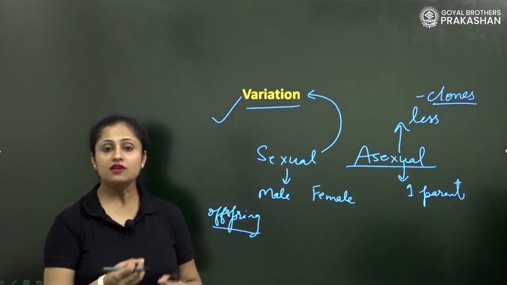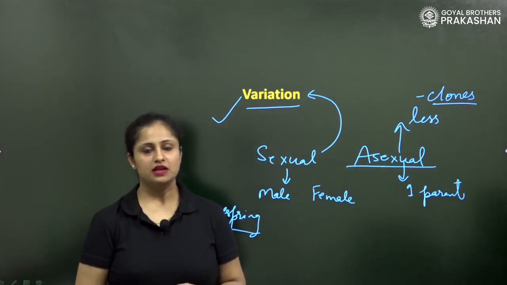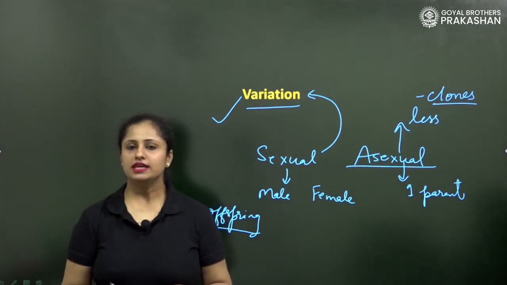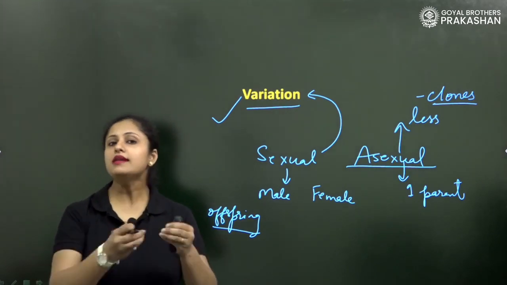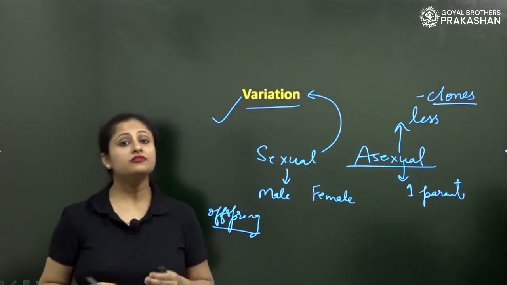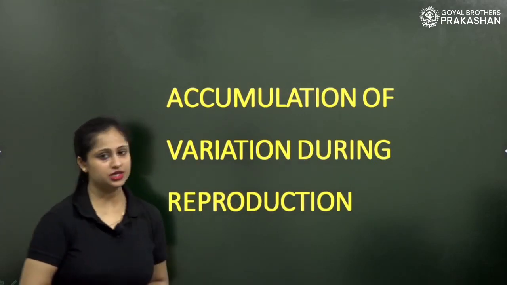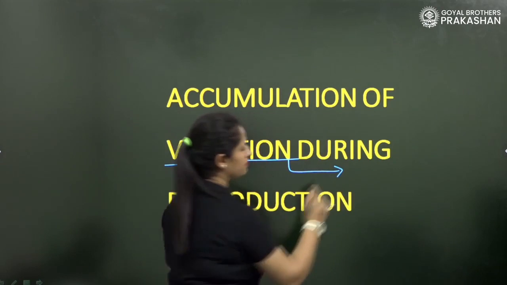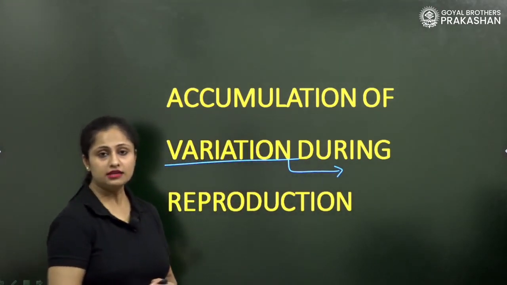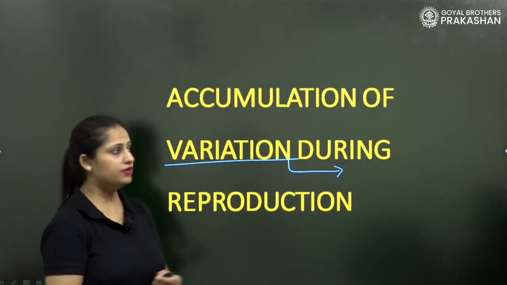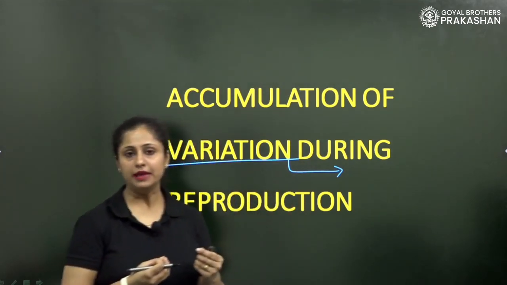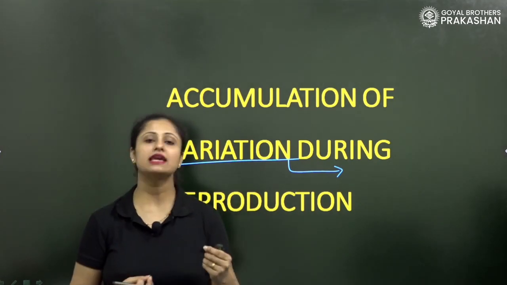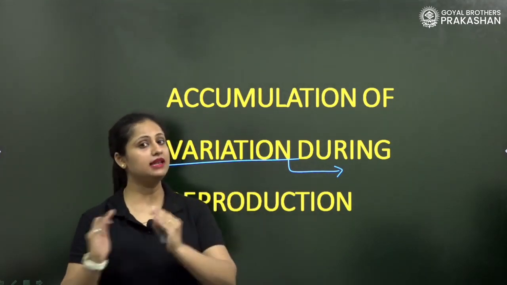And even in some asexual organisms, a little bit of difference is established. So variation occurs because of some inaccuracies during the copying of DNA, and accumulation of variation during reproduction. Variation is more in quantity in sexual reproduction, but variation is very less in asexual reproduction, though it still happens.